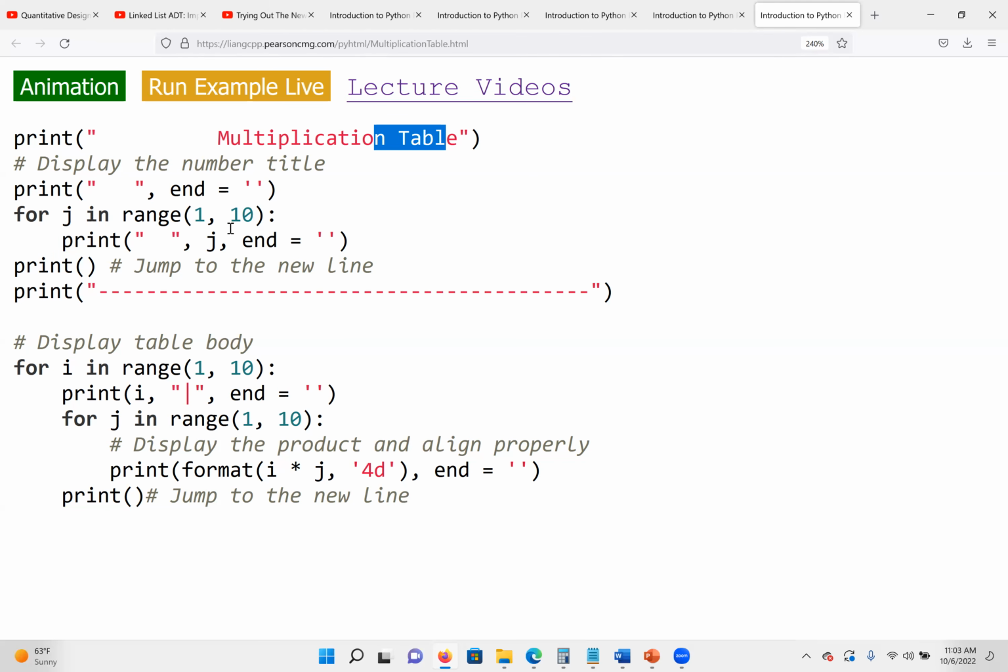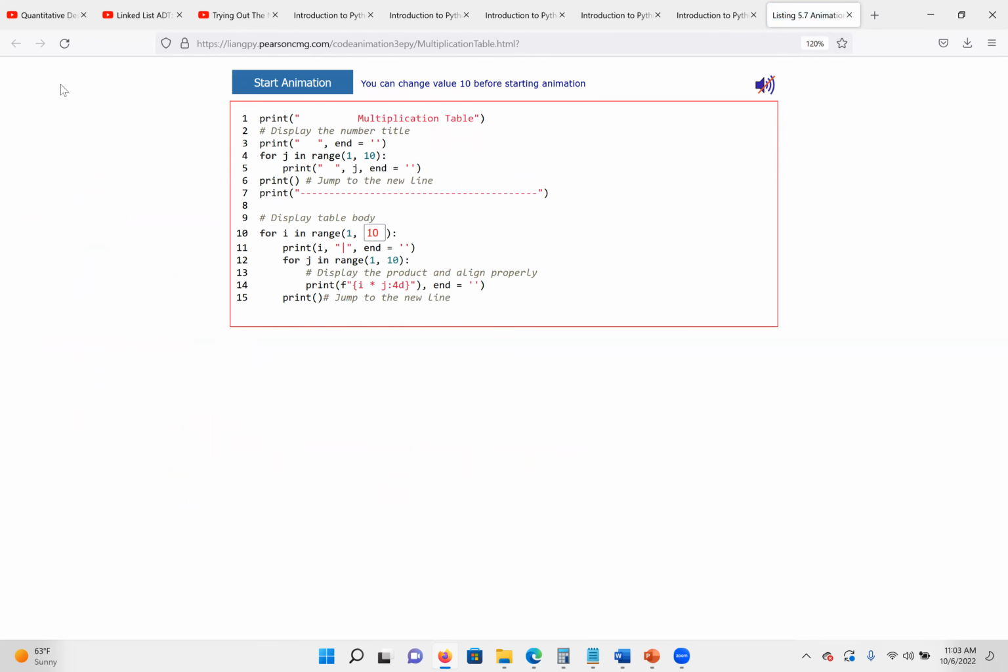Now we say for J in range 1 to 10, which means we go from 0 to 9. We are going to set empty space formatting and also signal the end. So what we did here is just the number of columns we may have to be 10, from 0 to 9. Later, let's see if I can do the animation here so we see how the output looks. Let's see if it will work. Yeah, it will work. The only thing, I'll see if I can zoom it bigger.